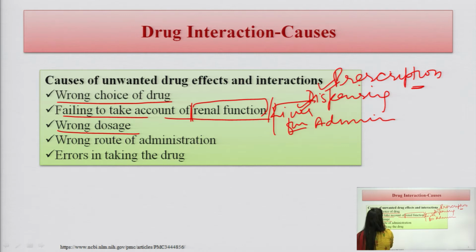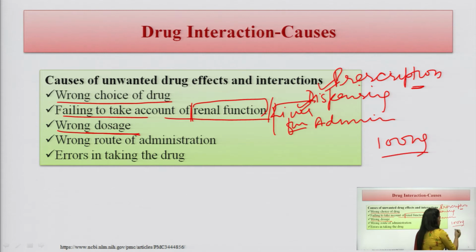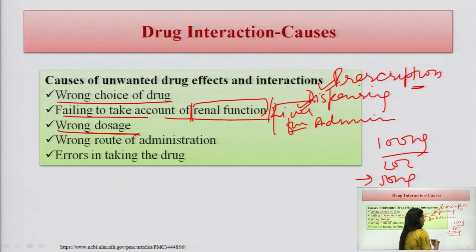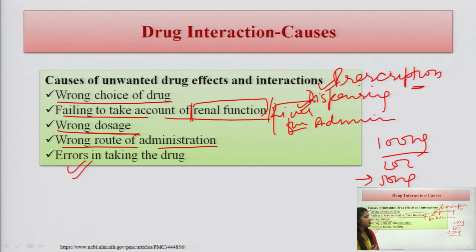Then there is a wrong dosage. If the patient has to take 100 mg, but the patient is taking 200 mg or more, or it may be the case of less drug, the patient taking a lower dose. So if there is a wrong dosage, or the patient takes the drug by the wrong route of administration, or makes any errors in taking the drug, what happens? There is a chance of interaction, and after this the medication effect is altered. Either it is increasing, or decreasing, or there is a neutralization in the effect.